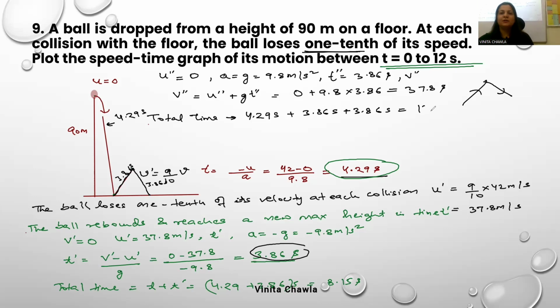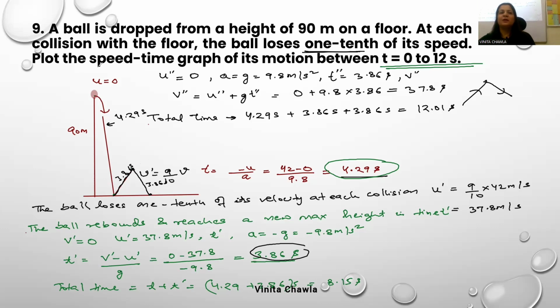So in 12.01 second, it strikes the ground again and reaches you. ठीक है? 4.29 seconds में it strikes the ground for the first time and then it rebounds, reaches the height and then again falls freely and strikes the ground again in 12.01 seconds.